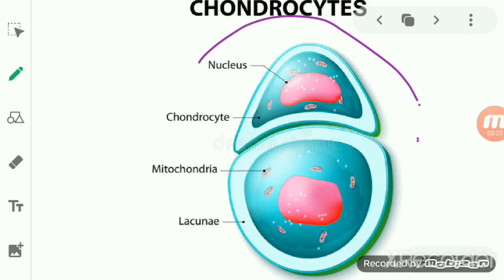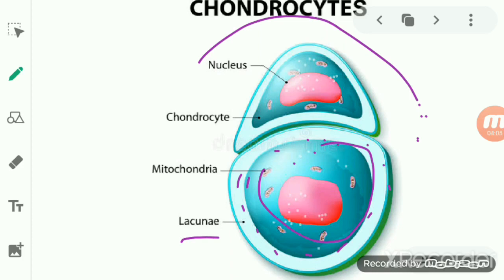Now if you see this chondrocyte, students, you will find that the chondrocytes present in the matrix of cartilage are basically present in fluid filled spaces known as lacunae. You see here, this green colored portion is a chondrocyte, and this portion around the chondrocyte consists of fluid in it, and these spaces are known as lacunae.